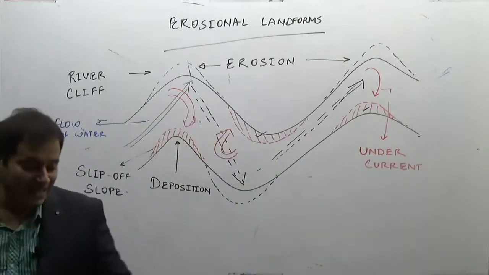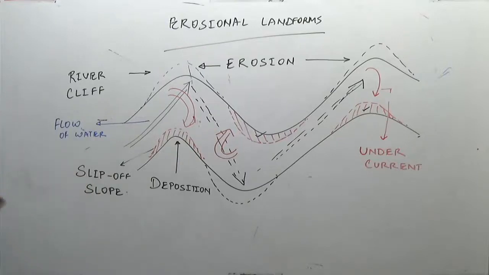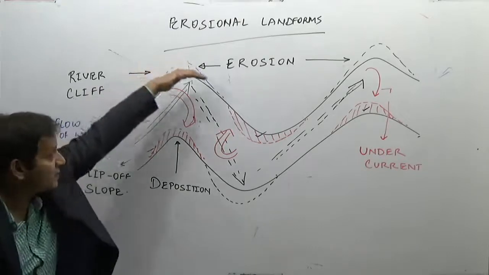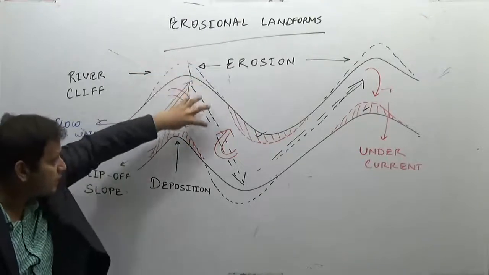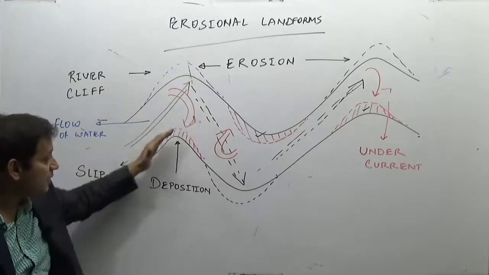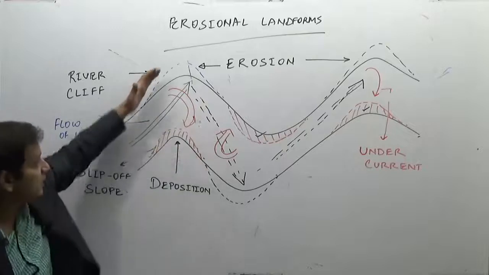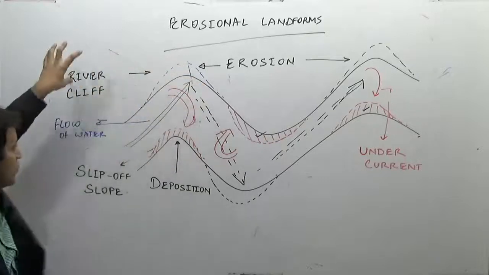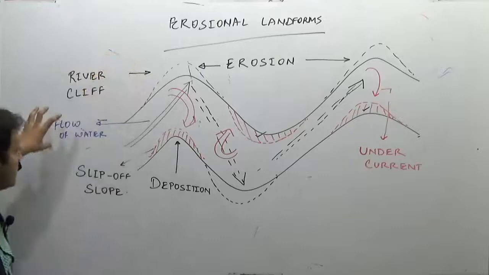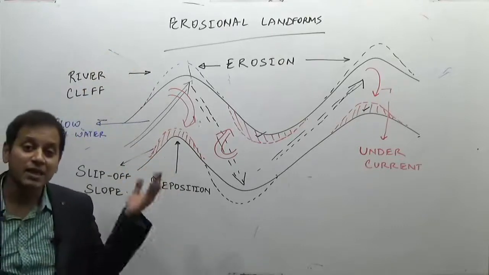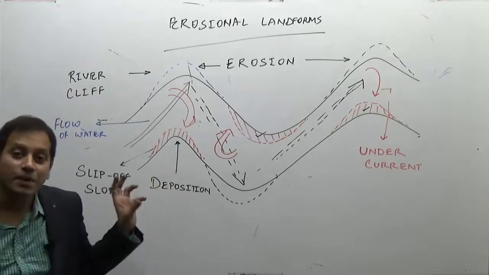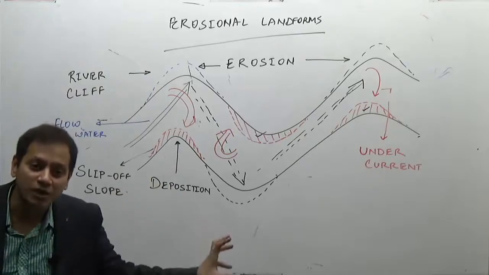So that means in a river meander there are two slopes. One is the river cliff, which is due to erosion. It will increase the curving of the meander in this direction, while the eroded material will be deposited here. It will increase this curve inside, while this will increase the curve outside. So the river cliff is the result of erosion, slip of slope is the result of deposition. That is why we say that meanders are an example of both erosional and depositional landforms.